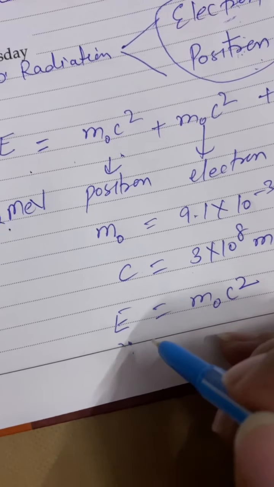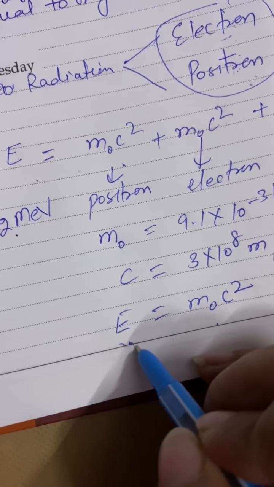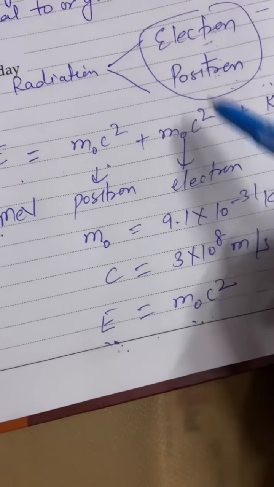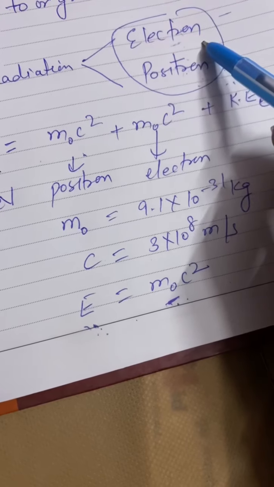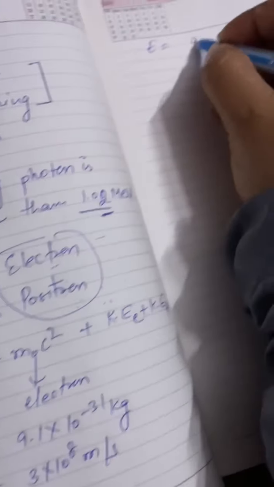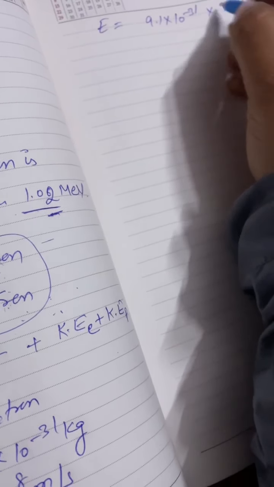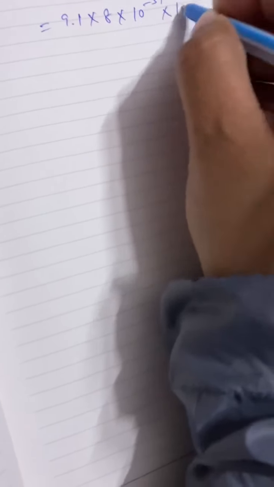We know energy can be converted into mass or vice versa. So by this mass-energy equivalence, the energy of this photon is consumed in the production of two particles, electron and positron, and the rest mass energy of the electron and positron is equal to m naught c square. So by putting the values, 9.1 into 10 raised to power minus 31 into 3 into 10 raised to power 8 squared, it will give us 9.1 into 9 into 10 raised to power minus 31 into 10 raised to power 16.